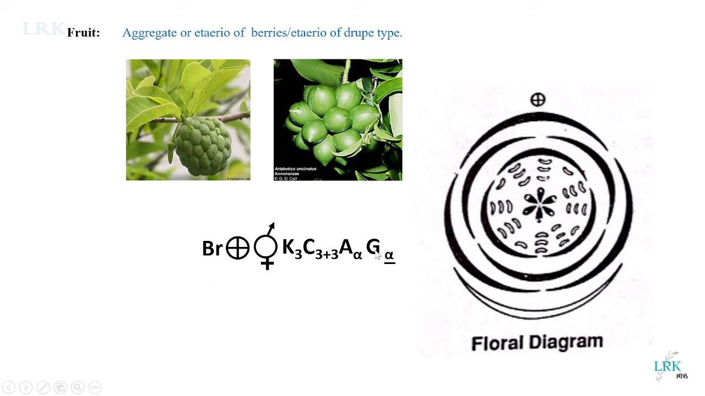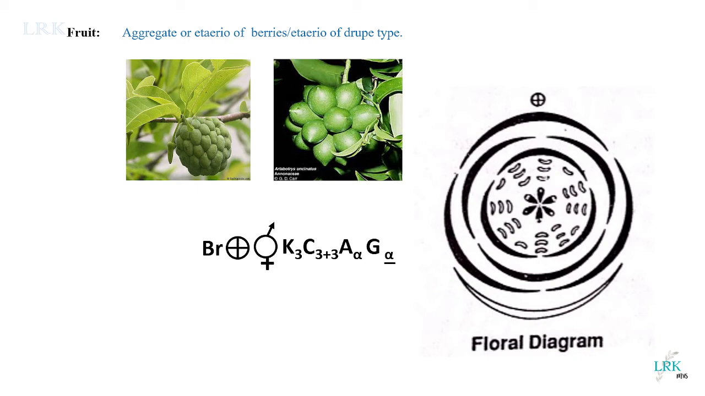And this one is a floral formula. What is a floral formula? We have to define the complete flower with the help of symbols. So Br represents bracteate. We said that these are bracteate, that means they possess bracts. This circle with a plus sign denotes its symmetry. We said that these are symmetrical flowers, that is, actinomorphic flowers.